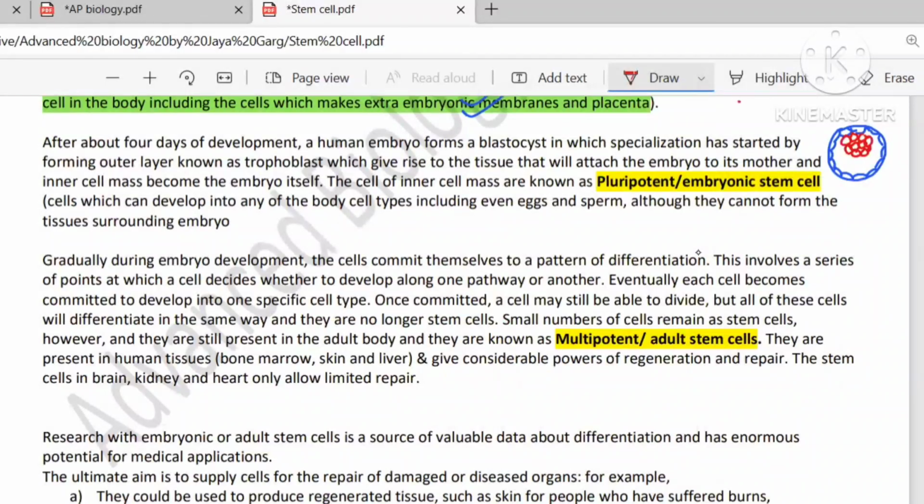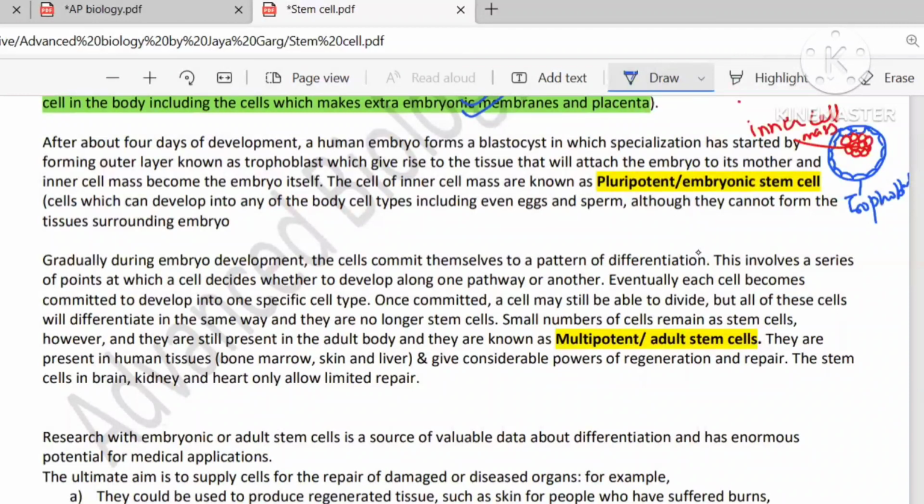And the one in blue color which I have drawn, that is your totipotent. So just let me highlight it. This is your inner cell mass. Clear, beta? And this is your trophoblast cells, which are going to make the extra embryonic membrane, or you can say they are going to make the placenta. The inner cell mass is the one which is going to give rise to the embryo.